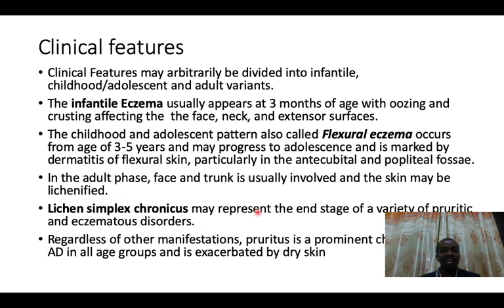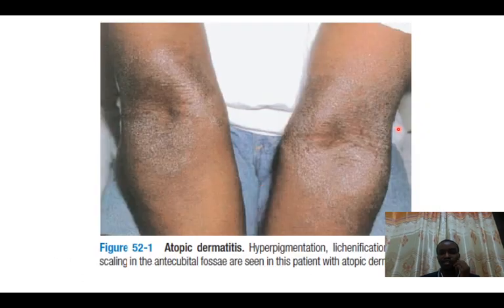However, in adult, the pattern might change and end up into lichen simplex chronicus. So as you can see, this area has changed. It is hyperpigmented. As you can see, the color here is not the same as the color here. This color is too much pigmented, so it is hyperpigmented. And the other issue you can note is that it's like this skin has been lichenified.